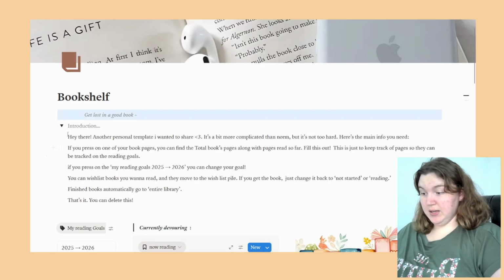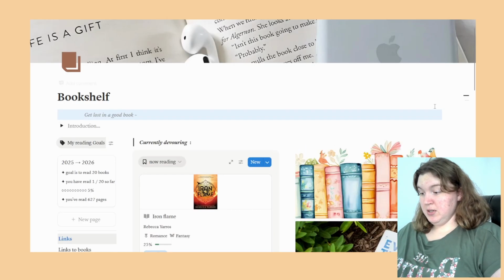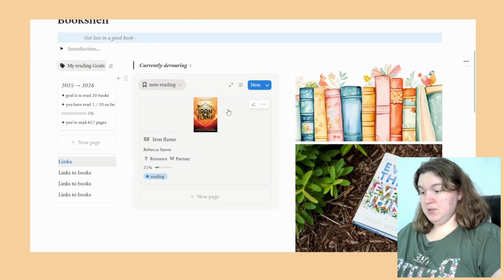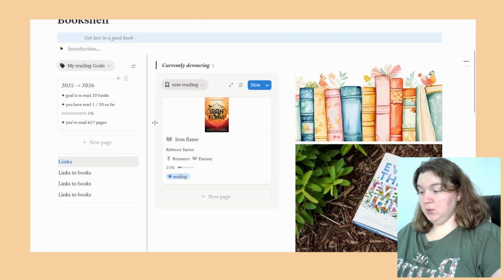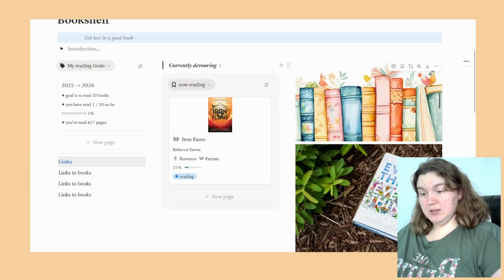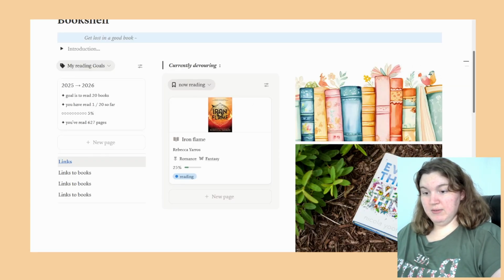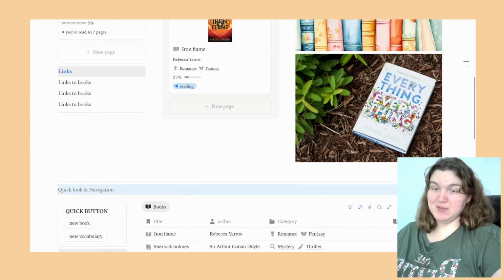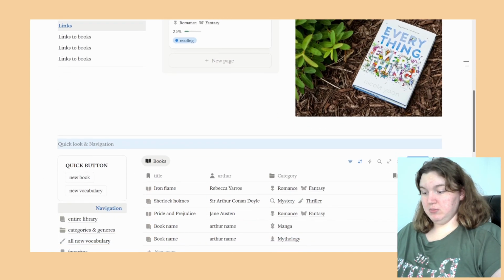But yeah, we've got the creator's introduction here. And there were a few books that she put in here. I deleted a few. I still need to tweak the goals and things like that. I'm still learning on this page. I added this book clip art and cover. This is one of my favorite books of all time. I got both these pictures just from Google.